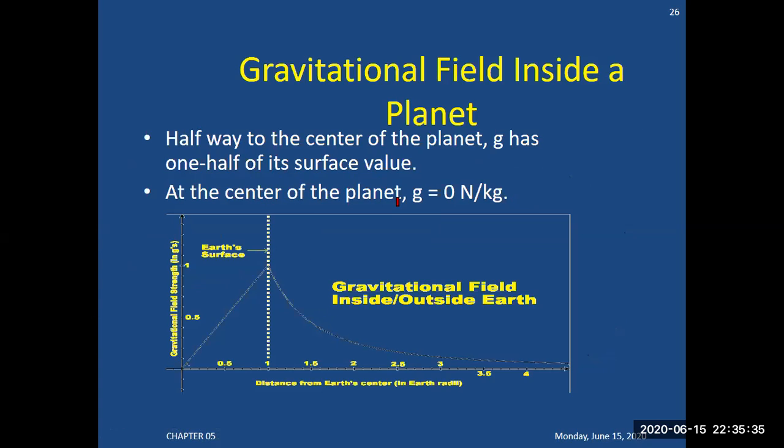At the center of the planet, g is equal to 0 Newton per kg. During next classes, in higher classes, you will find out the value of g, and after deriving the formula, you will come to know where the value of g is 0 and where it is maximum.